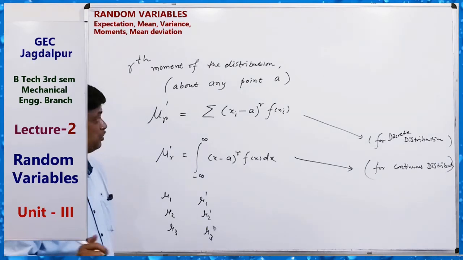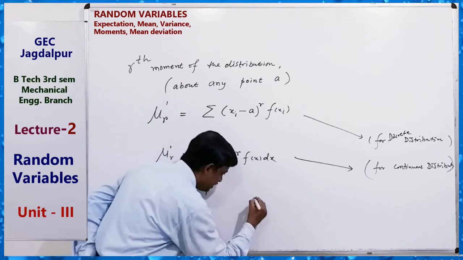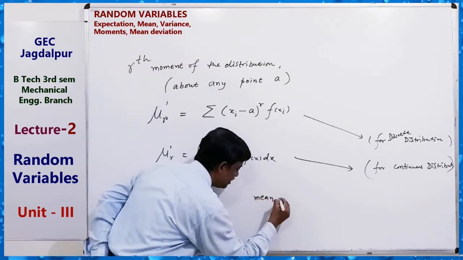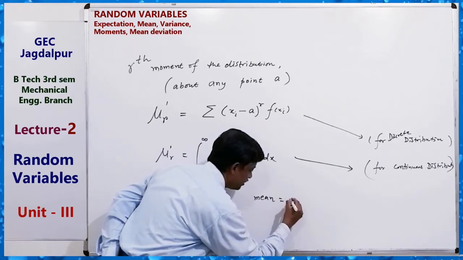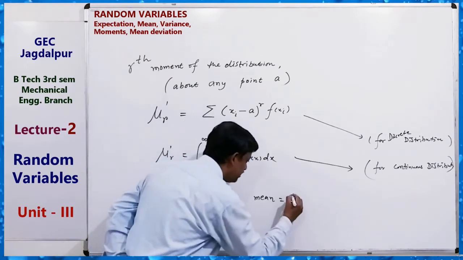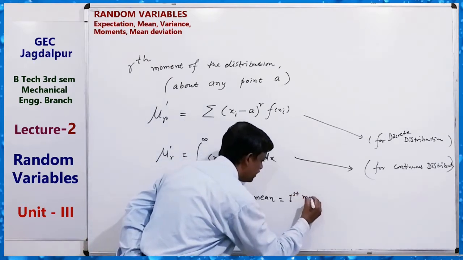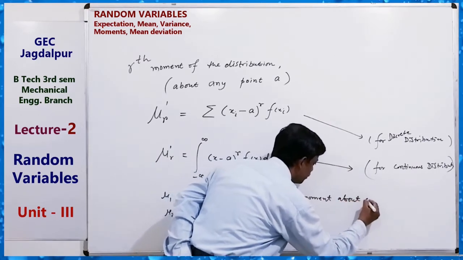Clear? So from here we can see that mean is equal to the first moment about origin.